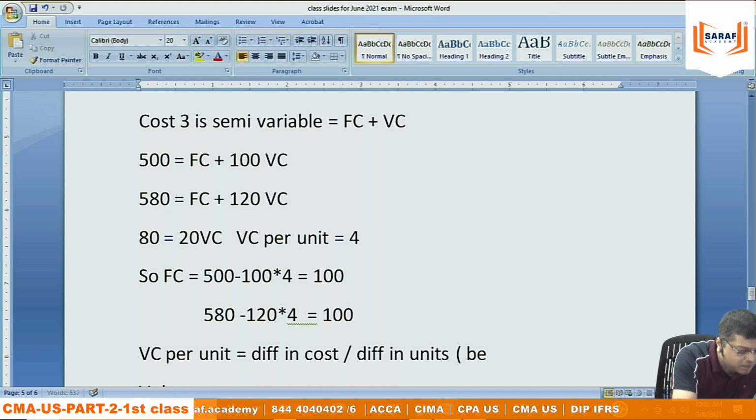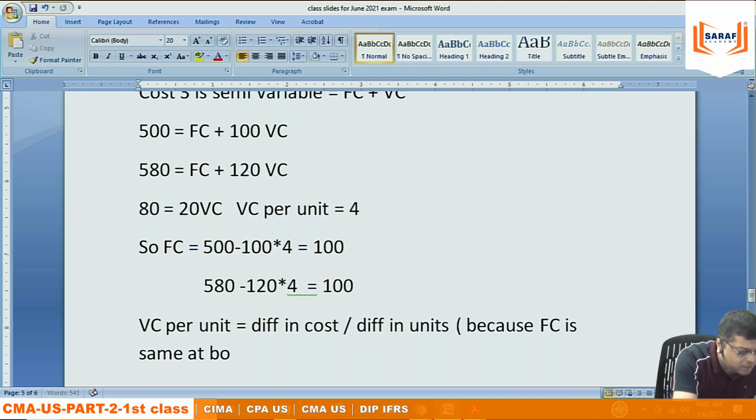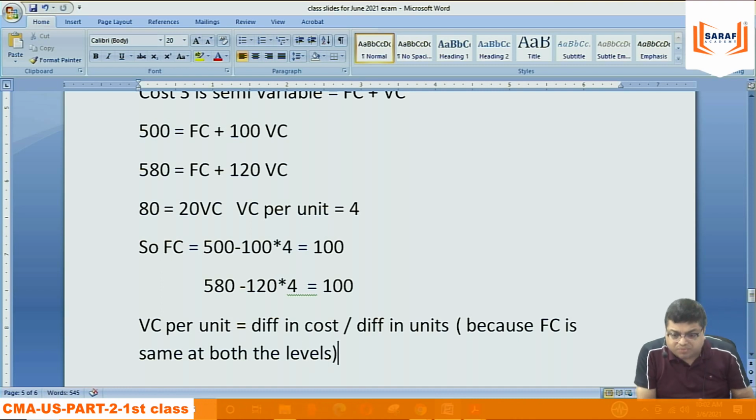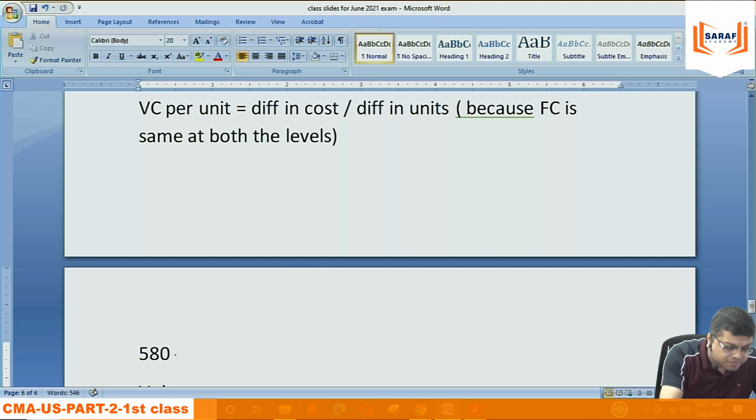Why is this happening? Because the fixed cost is the same at both levels. If the fixed cost is not the same at 500 and 580, then I will be doing it wrong. At 500, the fixed cost is 100. At 580, the fixed cost is 100. The variable cost is different because of the production quantity. So the difference in cost from 500 to 580 is 80, and that is only variable. There is no fixed. That 80 variable is extra for 20 units.